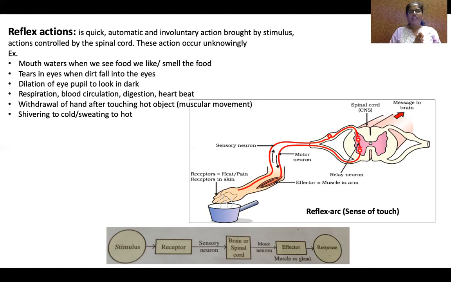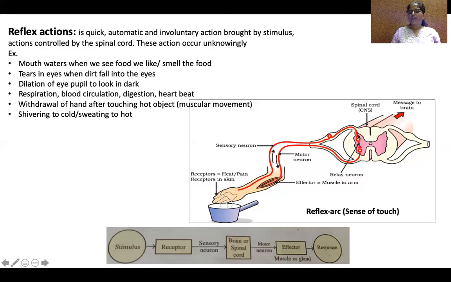And cold air, shivering due to cold, or breathing, sweating due to heat, these are involuntary actions. And now there's one specific peculiar action that is called withdrawal of the hand after touching a hot object. In this picture, we'll see this is a hot object. When we touch it with the hand, the message is passed through sensory neurons as an electrochemical impulse.